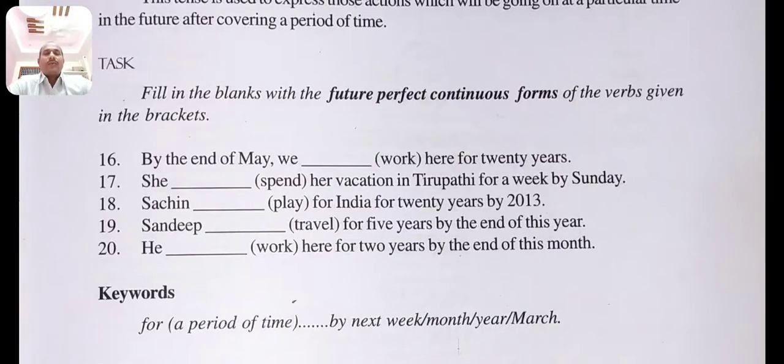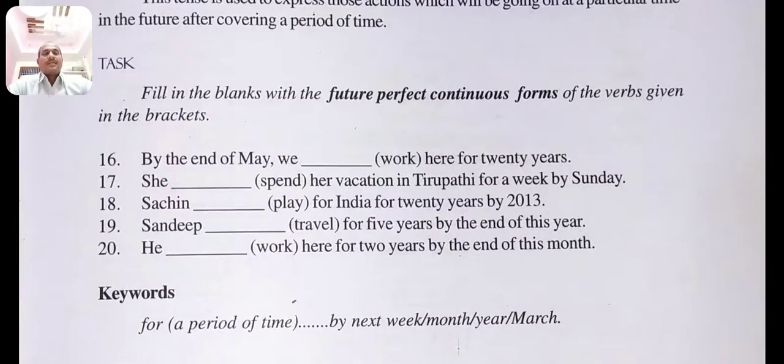Sachin will have been playing for India for 20 years by 2013. Sandeep will have been traveling for 5 years by the end of this year. He will have been working here for 2 years by the end of this month.